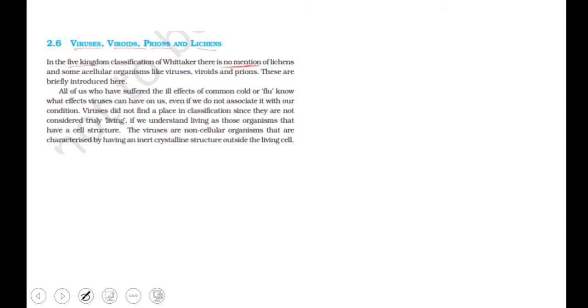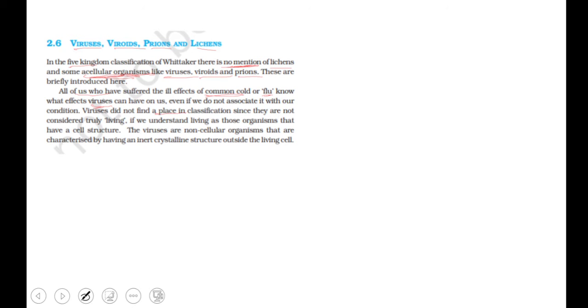And even these include lichens and some acellular organisms. Acellular, not a proper cell. Okay, acellular organisms like viruses, viroids and prions. So we are going to talk about these organisms in brief over here. All of us would have suffered with flu, right? Common cold. And these are due to some viruses which attack us.